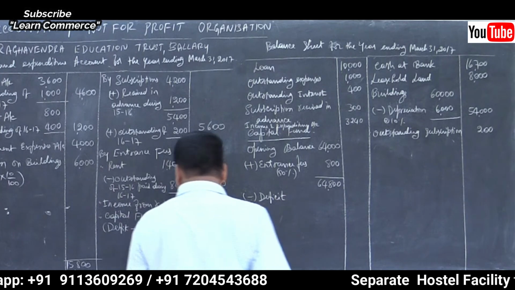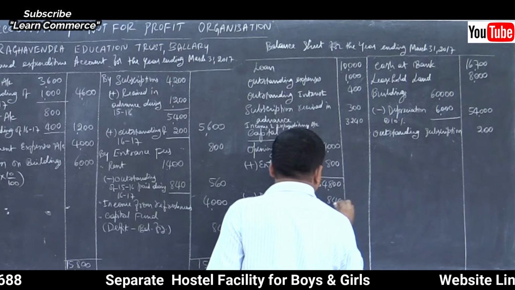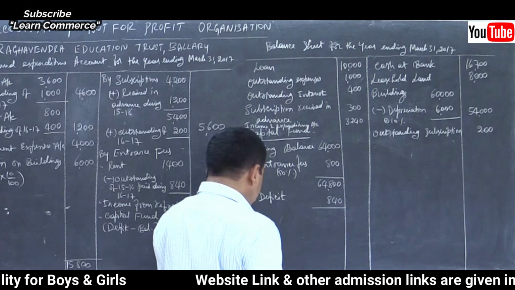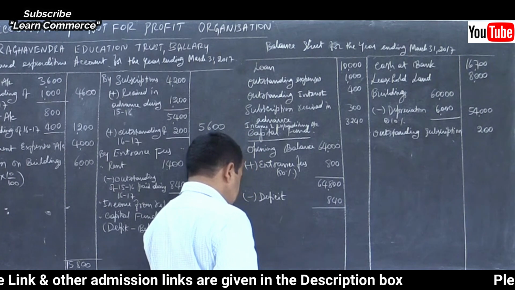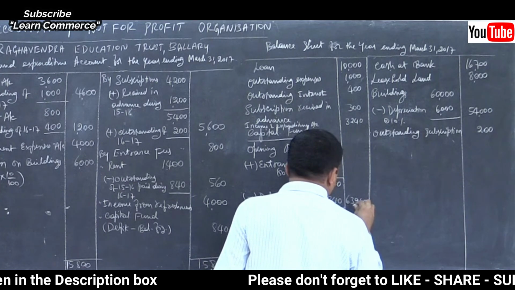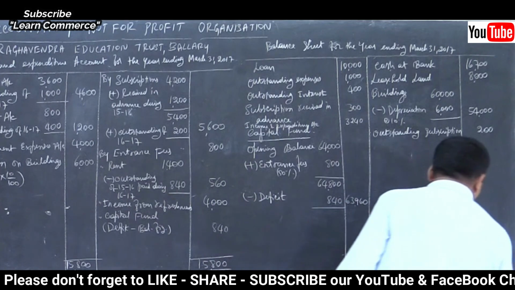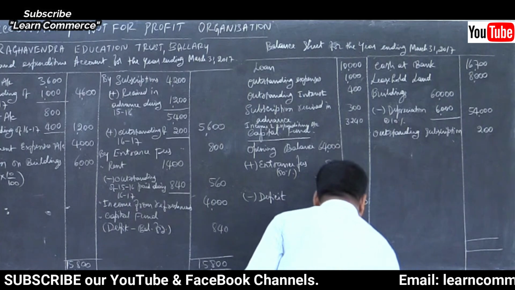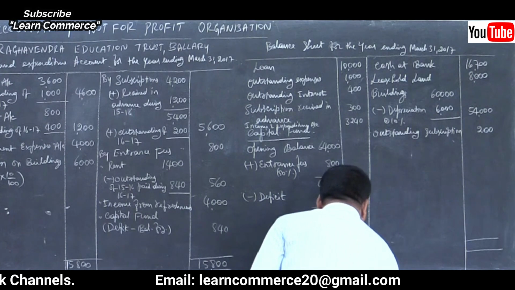Deficit, how much is it? 840. Correct? Yes. So it will be 63,960. That's all. See whether it agrees or not. It must agree. Yes, 78,900, it agrees on both the sides.